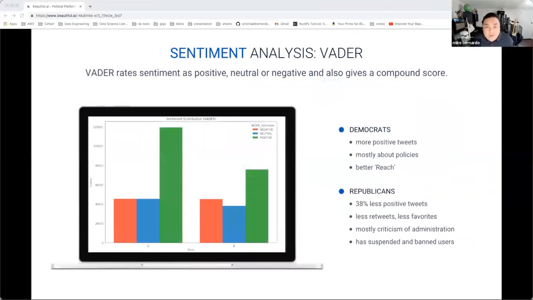I used VADER, the Valence Aware Dictionary for Sentiment Reasoning, to analyze sentiment for each tweet. The key takeaway is that generally Democrats tweet more positively. Republicans have fewer retweets and fewer favorites. So I guess a good side question would be: is it because their tweets are so negative that their reach isn't as good and they're not getting as many favorites? Sentiments from VADER and TextBlob, another library, will come into play with the analysis later on.